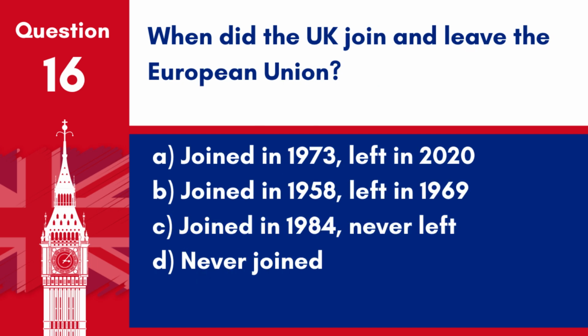Question 16. When did the UK join and leave the European Union? A. Joined in 1973, left in 2020. B. Joined in 1958, left in 1969. C. Joined in 1984, never left. D. Never joined. Answer A.